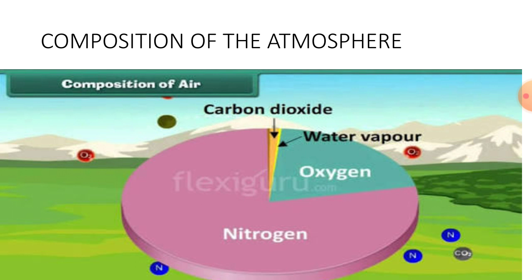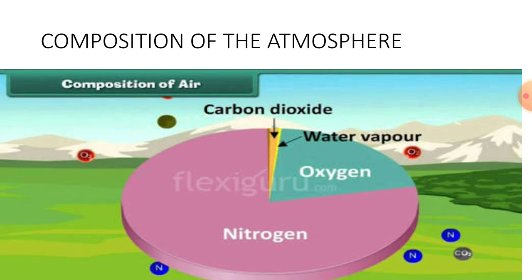Oxygen. Oxygen is the second most plentiful gas in the air. Humans and animals take oxygen from the air as they breathe. Green plants provide oxygen during photosynthesis. And third, carbon dioxide is another important gas. Green plants use carbon dioxide to make their food and release oxygen.